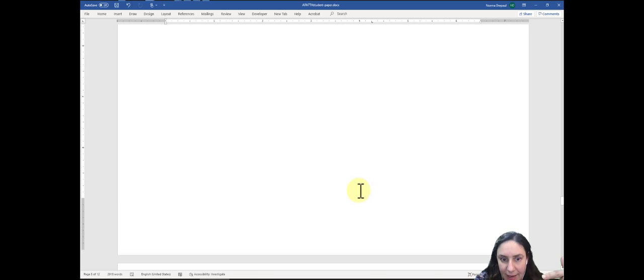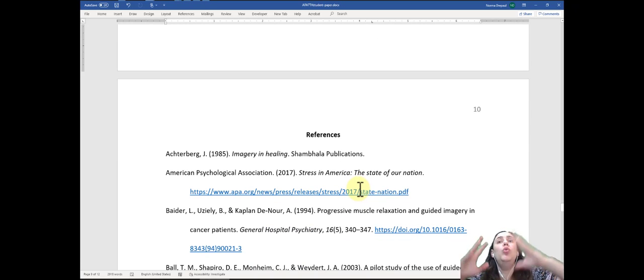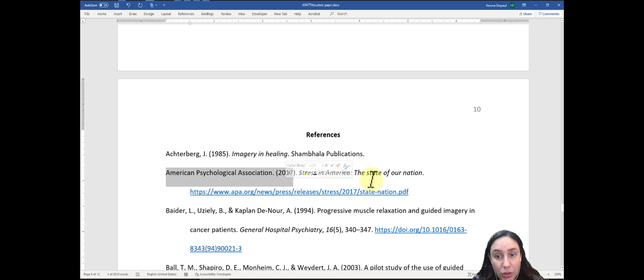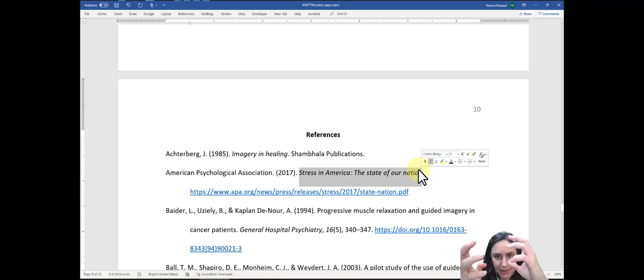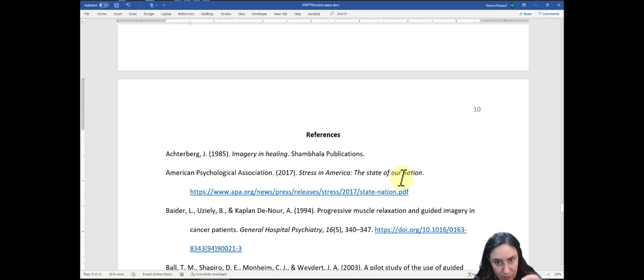Now let's look at a group as the author. Let's look at the second one. The second one is a source. In this particular case, it's a website, the American Psychological Association. So this is a group of people, or it could be a government agency or a department. This organization in 2017 created this publication, Stress in America, State of Our Union. So that I could tell that it's a website, or this one is a PDF document, and here's the URL.